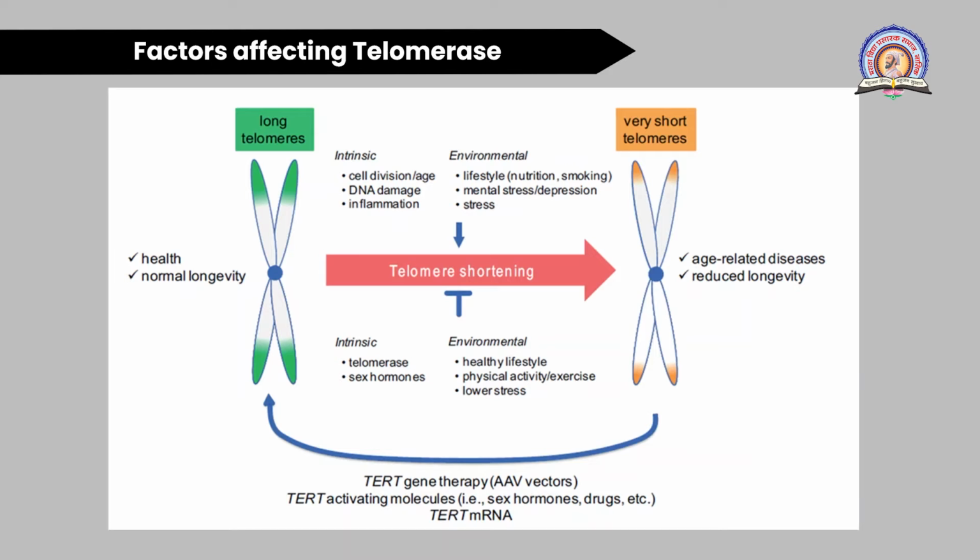If you are taking less nutrition, that is less carbohydrate, less vitamins, enzymes, then fatty acids, okay, so your telomere length will get shortened. And if you are having much more or good nutrition in your food, then it will strengthen or enhance your telomere length. Okay, then next factor is smoking. Smoking is also injurious for health as well as directly proportional to the telomere shortening.